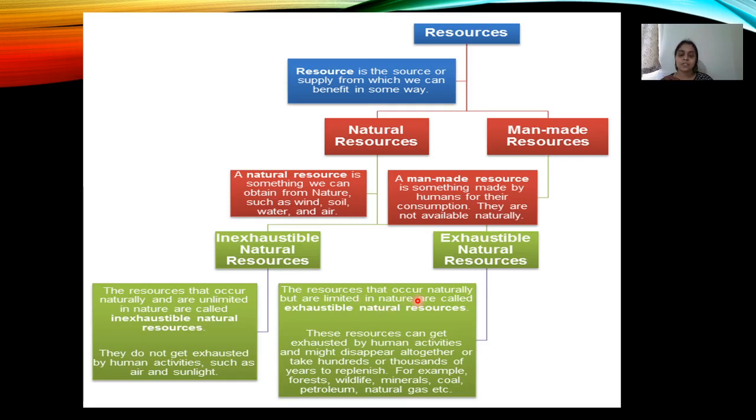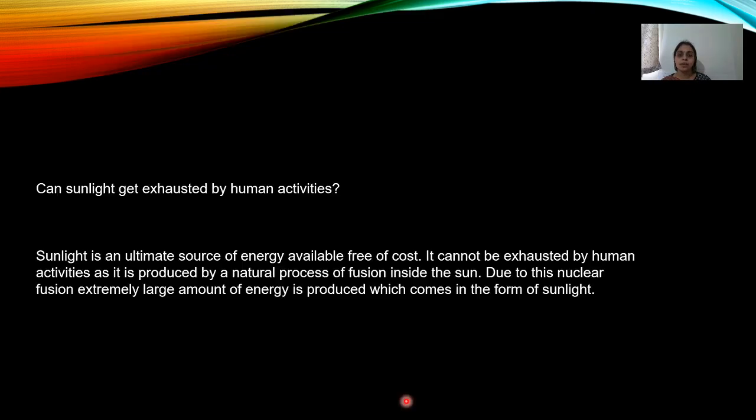Coming to exhaustible natural resources, as the name itself indicates, these resources occur naturally and they are present in a limited amount. So they are limited in nature. These can get exhausted by human activities and might disappear altogether. It takes hundreds or thousands of years to replenish. For example: forest, wildlife, minerals, coal, petroleum, natural gas. In this particular chapter, we'll discuss coal, petroleum, and natural gas.